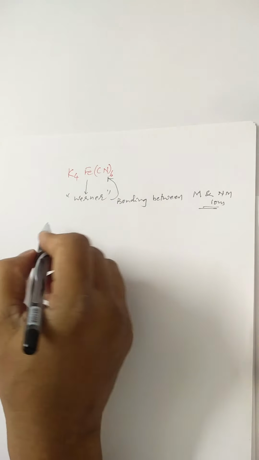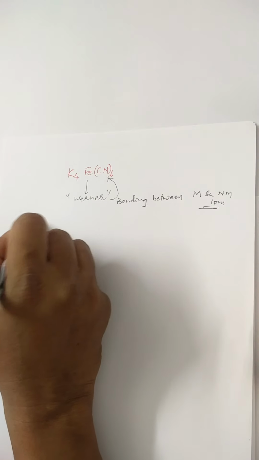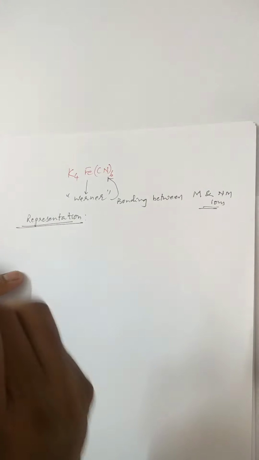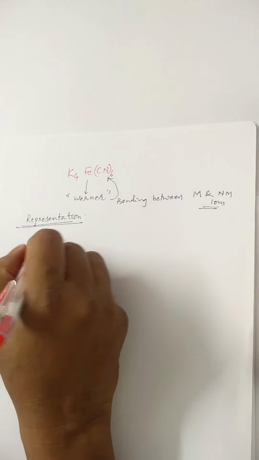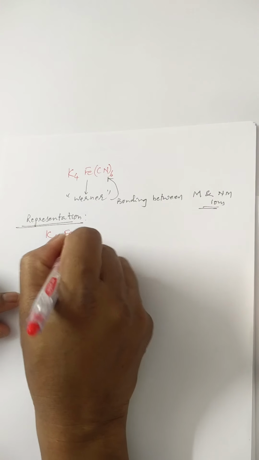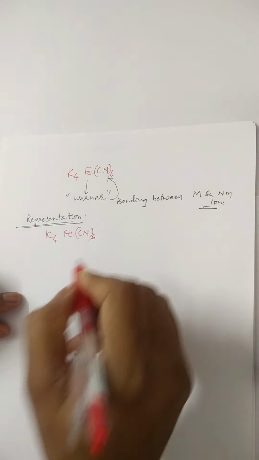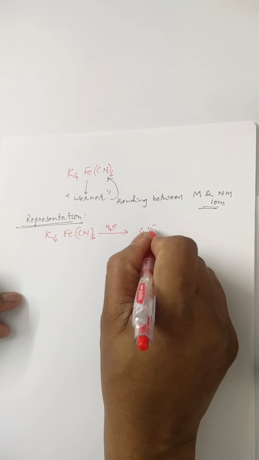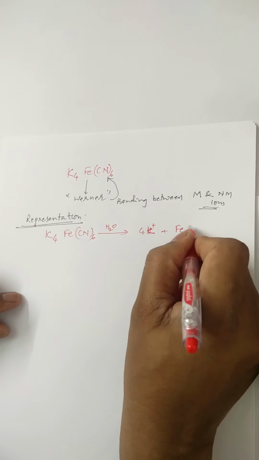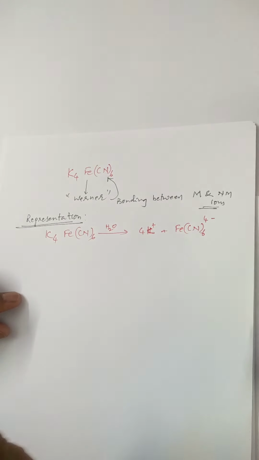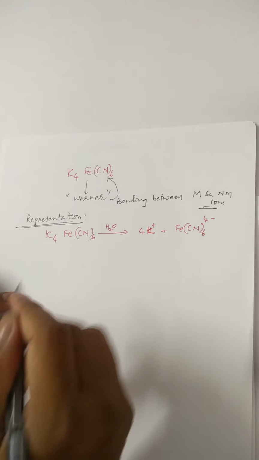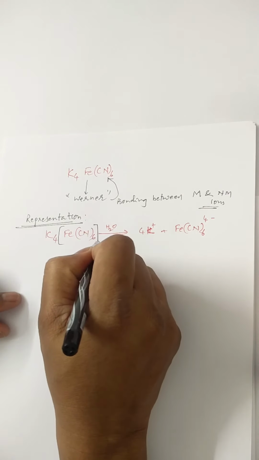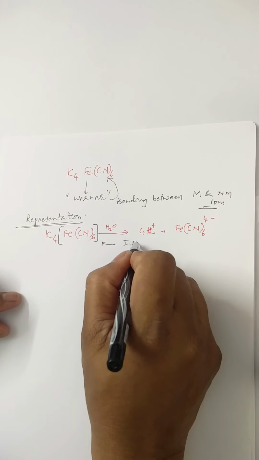Before that, we look at the representation. We know that K4[Fe(CN)6], upon putting it into water, produces 4K+ ions and 1 [Fe(CN)6]4- ion. Just to indicate that this part is not ionizable, we keep it in a square bracket. This is recommended by the IUPAC system.